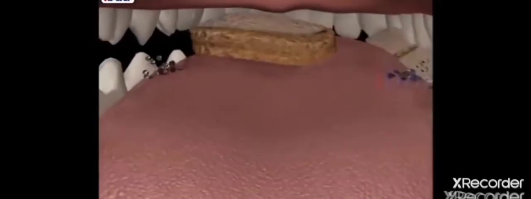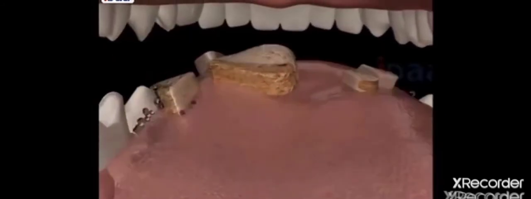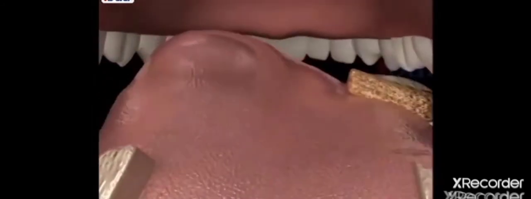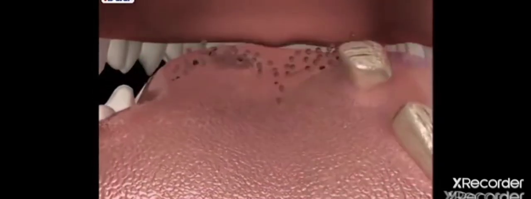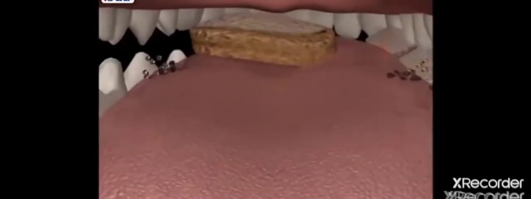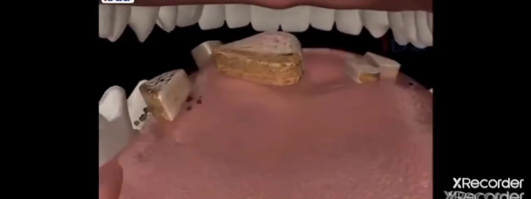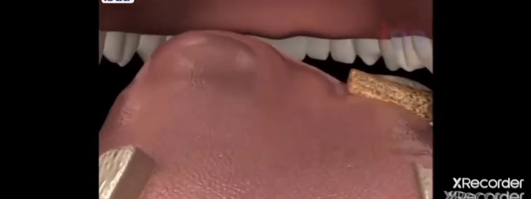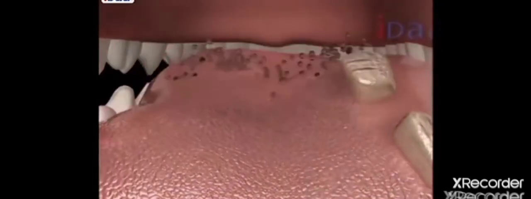Next come tongues. Tongue has various taste buds which are useful for us to detect the taste of various food particles like spiciness, sour, bitter, saltiness, sweetness, etc. And the other function of the saliva is to direct the food material into the esophagus.